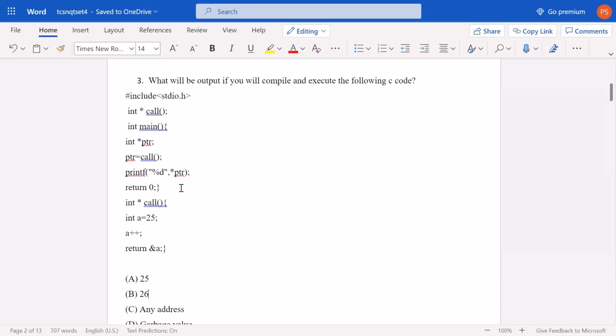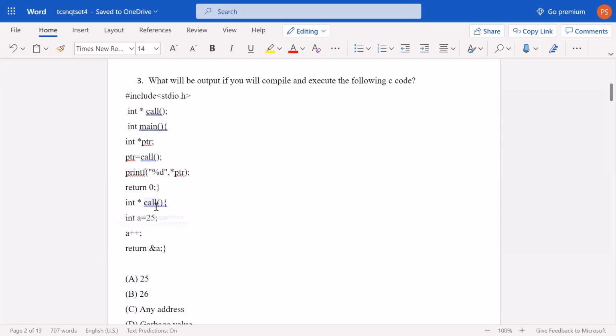What will happen is that since int a = 25 is initialized inside a function, its scope is local. Its scope is inside this function only. Outside this function it has no existence, no state. When we start accessing this address of a outside the function, a is nothing.